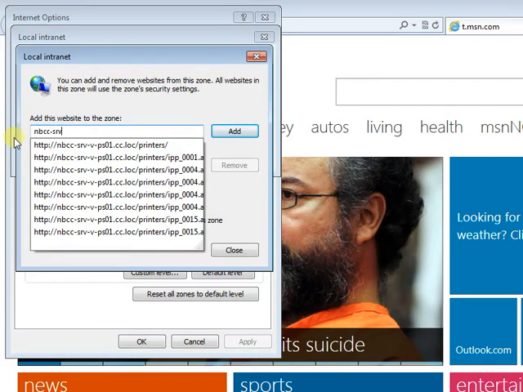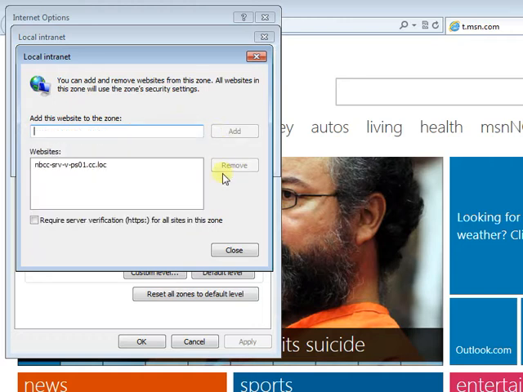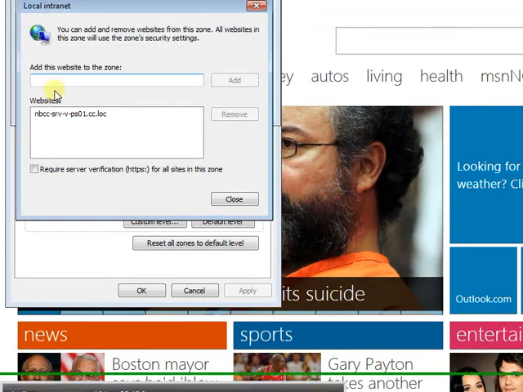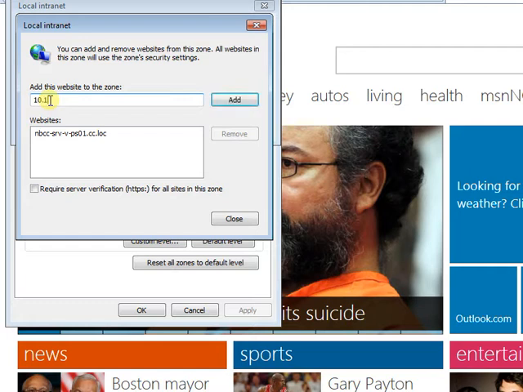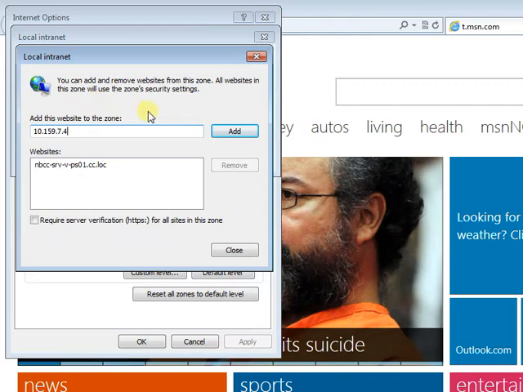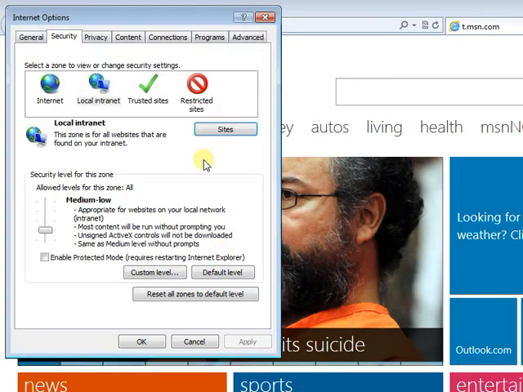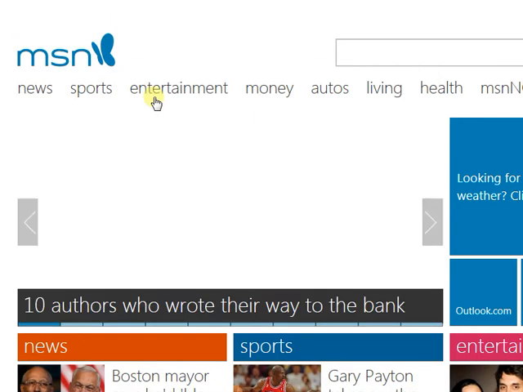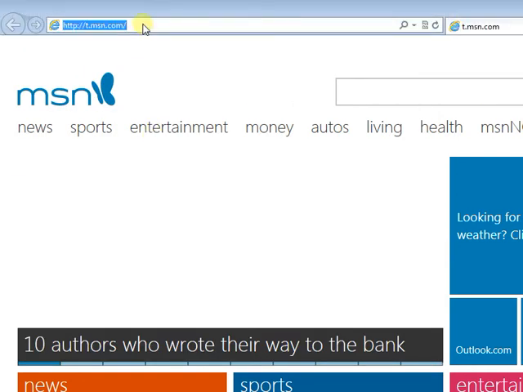And here you're going to type in nbcc-srv-v-ps01.cc.loc and click Add. You're also going to enter 10.159.7.4 and click Add. Click Close and click OK. OK. Now in the address bar type